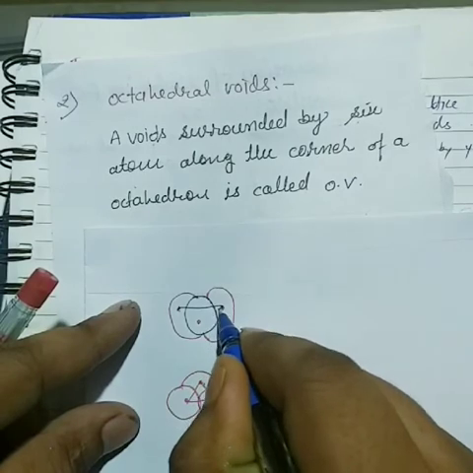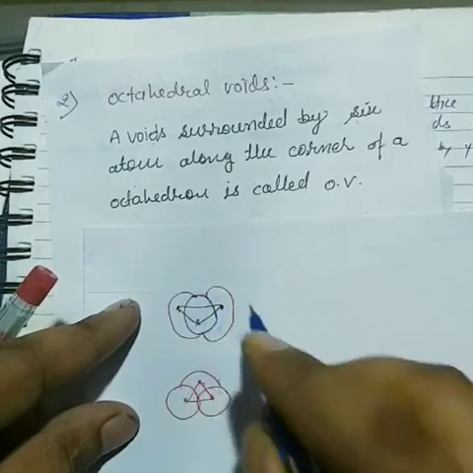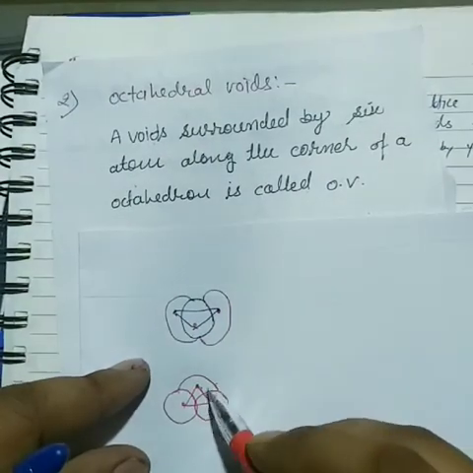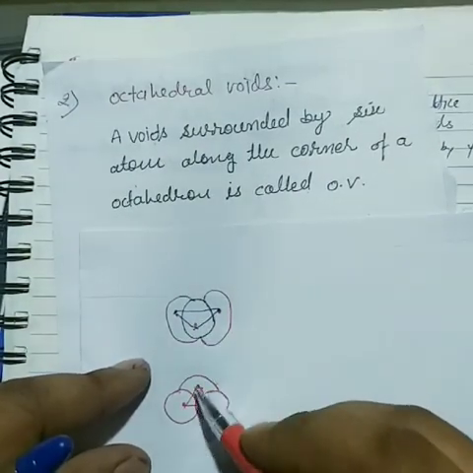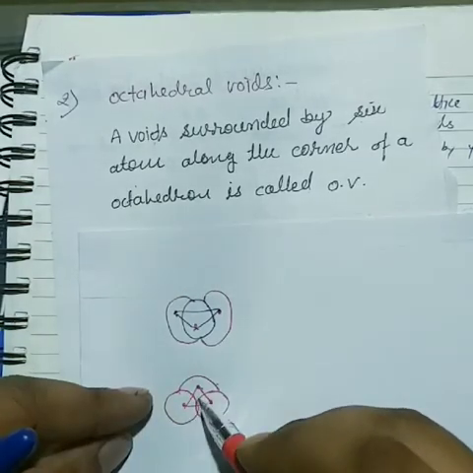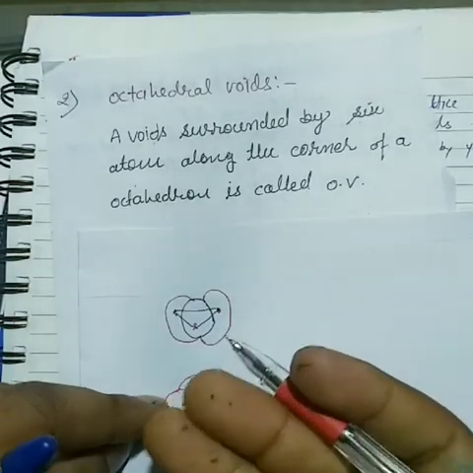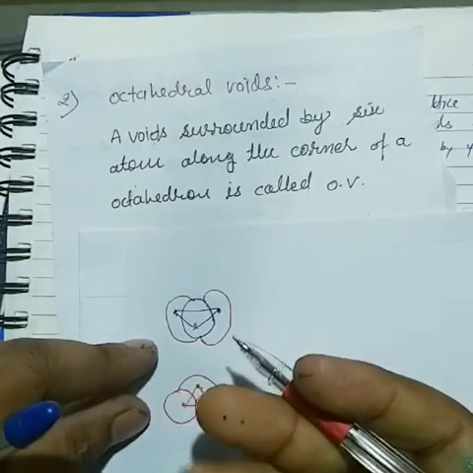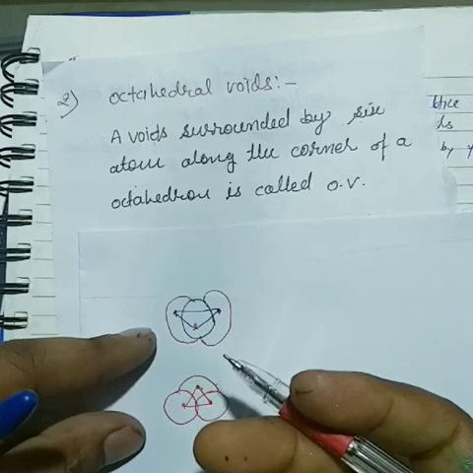We connect these centers, that means this apex and this apex, both are opposite apexes. Now it is the front side, that is the back side. Now these are the limiting conditions for forming octahedral voids.